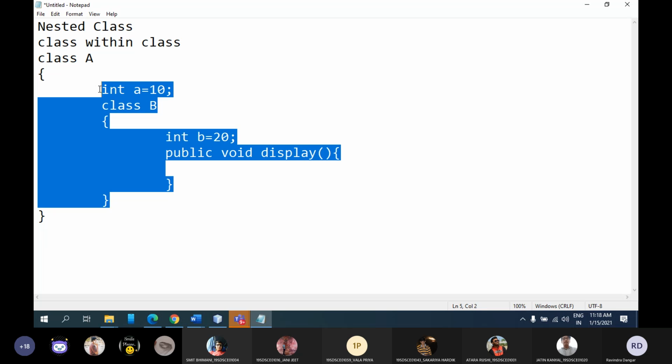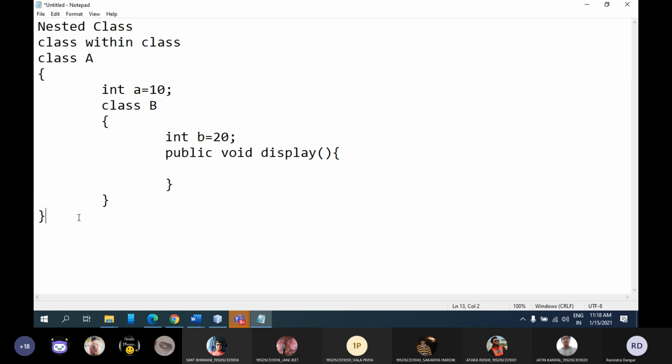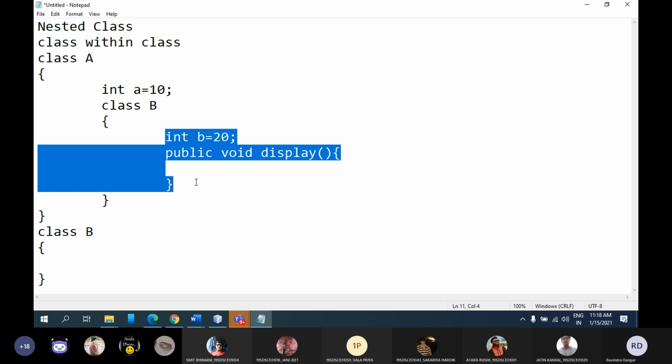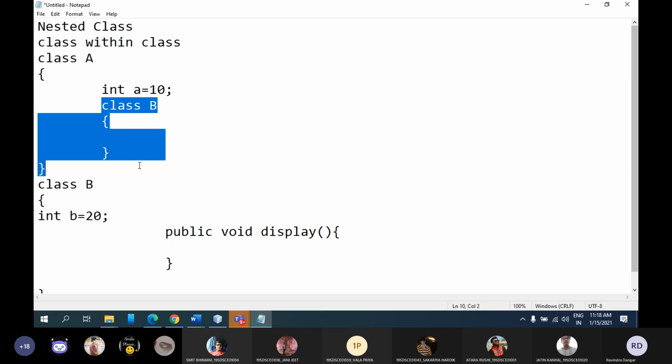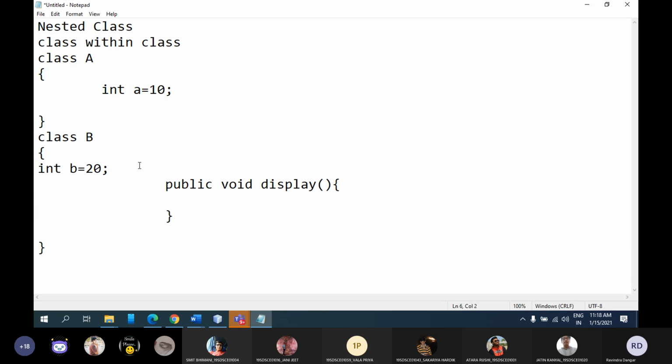If it is not nested, then also we can access the properties. If we can define all the properties in outside class, let's say rather than this, I can do like this also. Class B, and here I can define all the properties. Let's say I define this stuff here, and I don't want to do this. This can also work. Then what could be the difference between both the types? Here my class is not nested class. This class is not nested class.